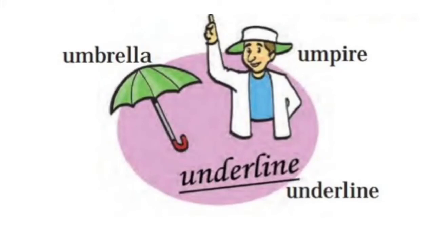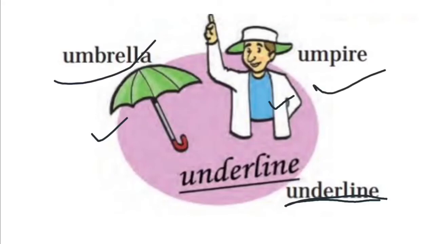Look at this picture. This is umbrella. Umpire. Underline. Umbrella, umpire, underline. These words begin with letter U.